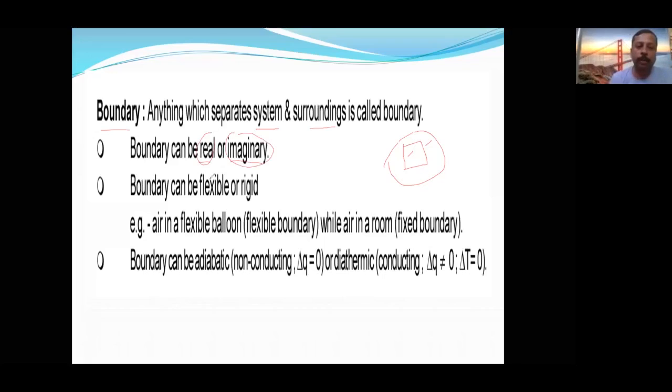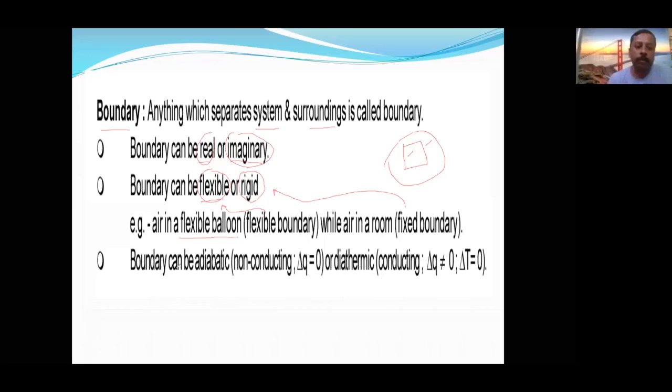Boundary can be real or imaginary. Boundary can be flexible or rigid. That means you cannot change its shape, or you can change its shape. Understood? Next, like air in a flexible balloon, so that means it is a flexible boundary. Air in a room, that is a rigid boundary.